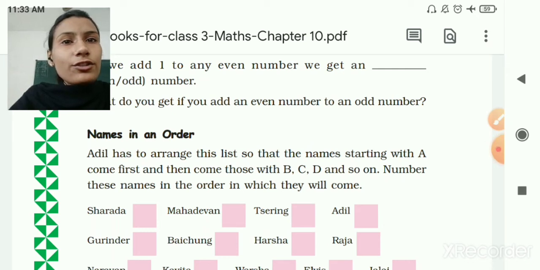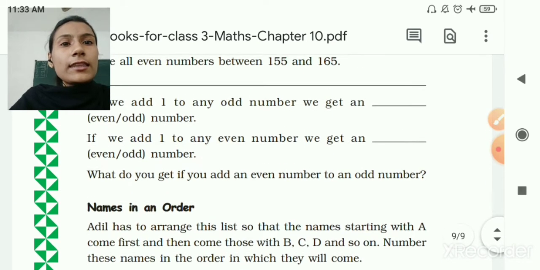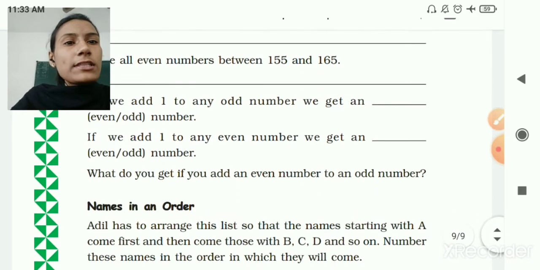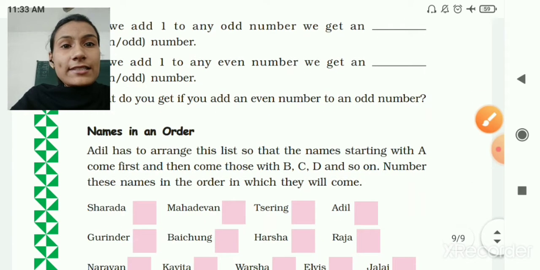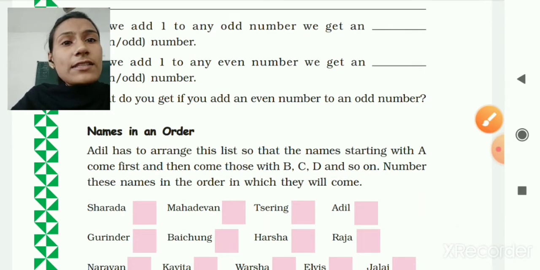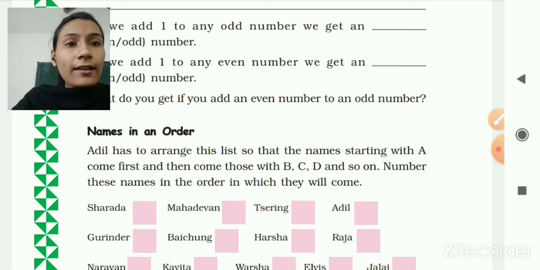So let's continue with chapter number 10, Play with Patterns. In the last video, we have seen till here. Now let's see the other exercise, Names in an Order. Adil has to arrange this list so that the names starting with A come first and then come those with B, C, D and so on. Number these names in the order in which they will come.